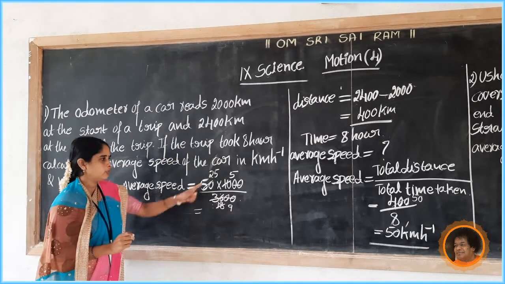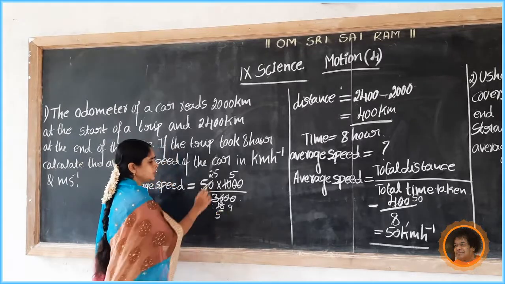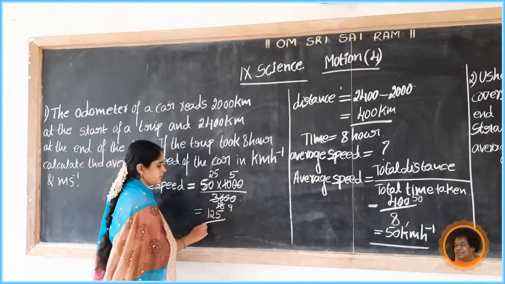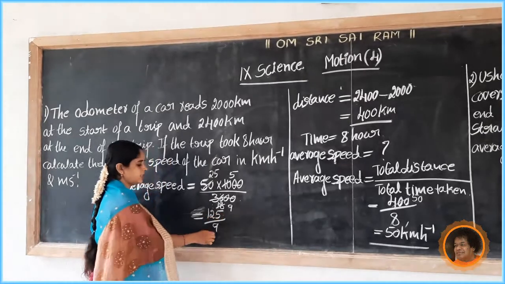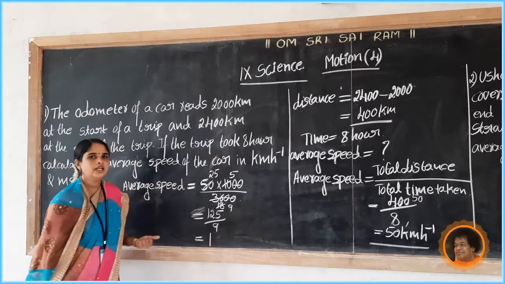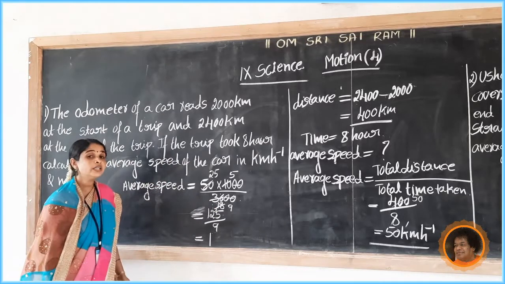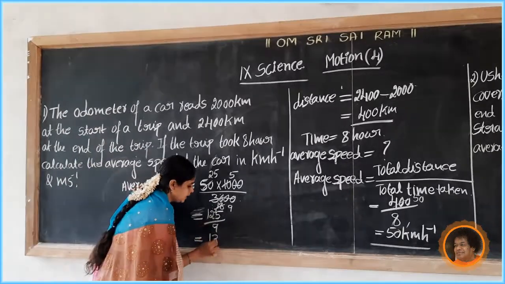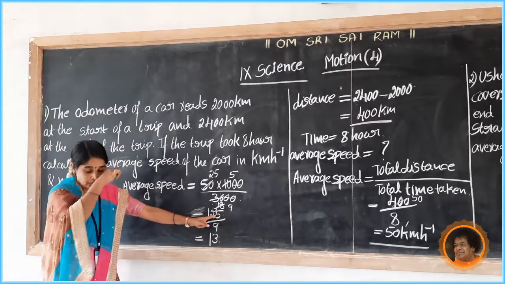Then 25 into 5: 5 fives are 25, 2 remains, 5 twos are 10, 10 plus 2 is 12. So 125 divided by 9. Simplify this: 9 ones are 9, then 10, 11, 12, 3 remains, 35. Then 9 threes are 27, and 35 minus 27.